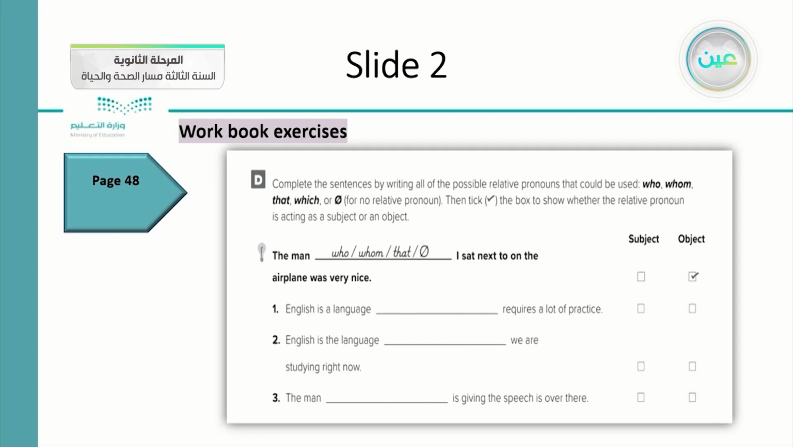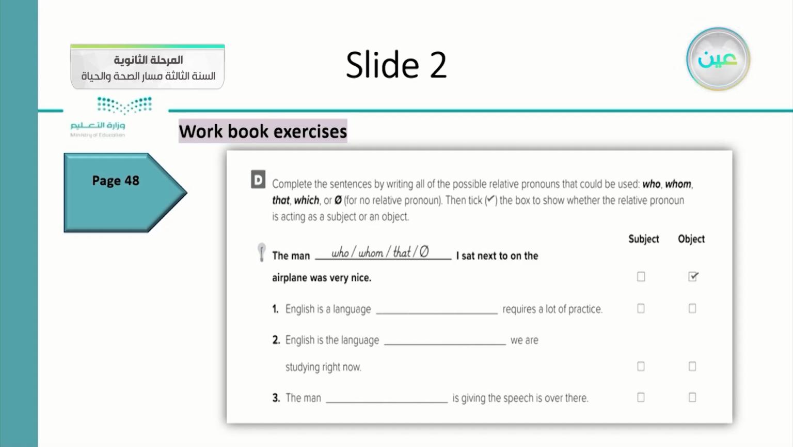Let's begin. Number 1 is a model. The man who or whom or that or omit, which means no relative pronoun in that sentence, I sat next to on the airplane was very nice. So what is the situation of that relative pronoun inside the adjective clause? It is an object.